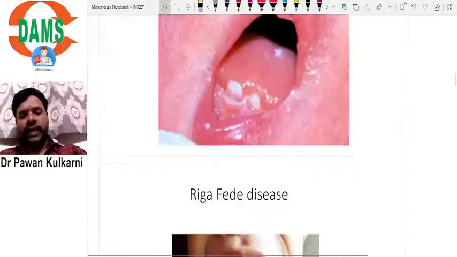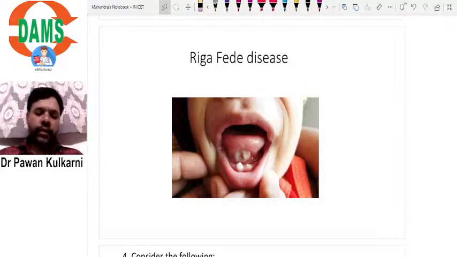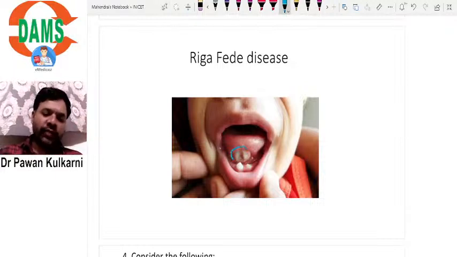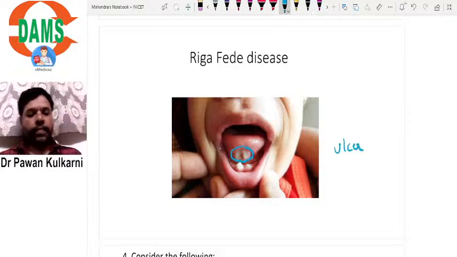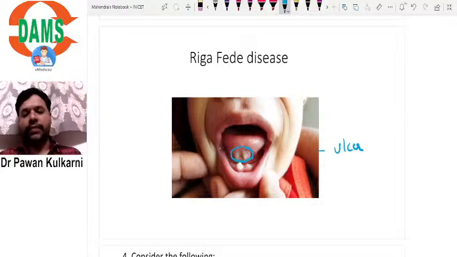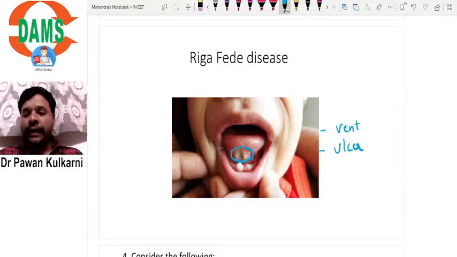This is Riga-Fede disease. This is a typical infant. Look at the infant: on the ventral surface of the tongue, you can see an ulcer. Where is the ulcer seen? The ulcer is seen on the ventral surface of the tongue.